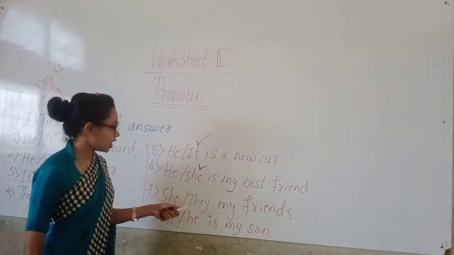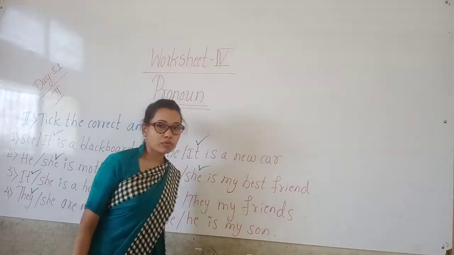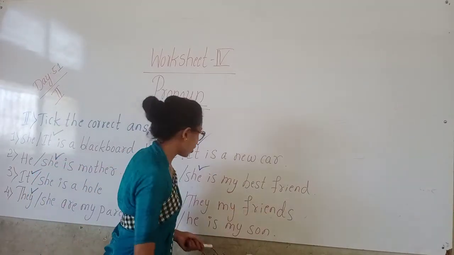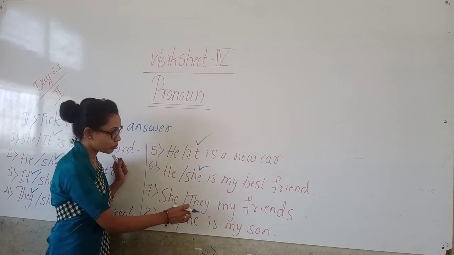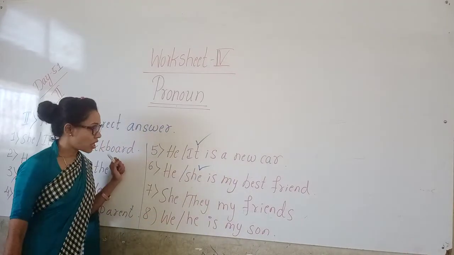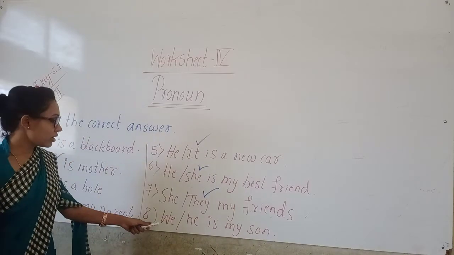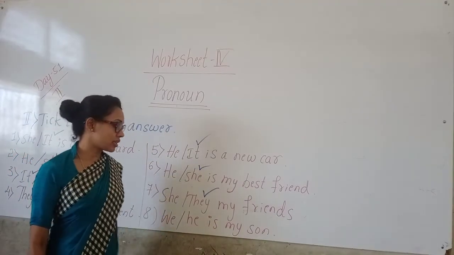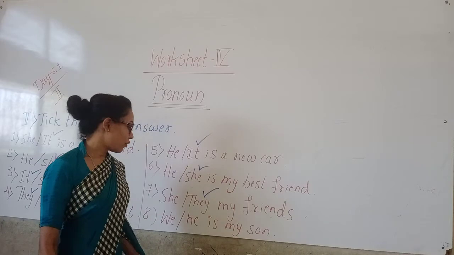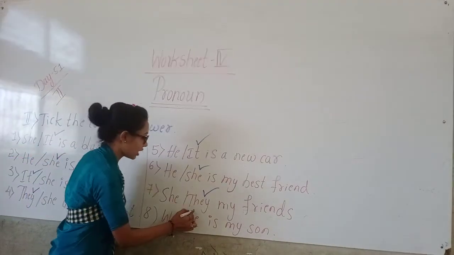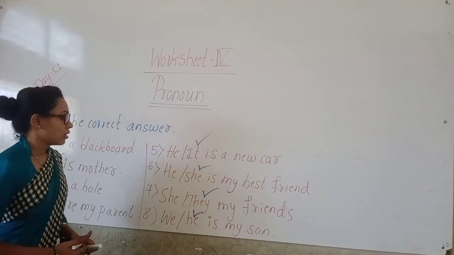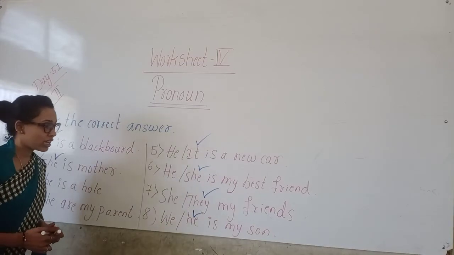Seventh one, she or they my friends. So here friends is the plural word, children. For plural we have to use a plural pronoun, that is they. They are my friends. Okay. Eighth one, we or he is my son. So son is here a boy. For boy we are using he. So he is here the correct answer. Okay, he is my son.